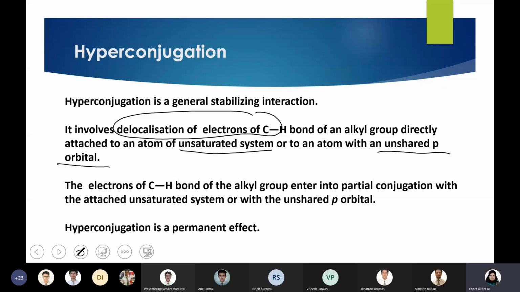So here what happened? The electrons of the CH bond entered into partial conjugation with the attached unsaturated system or with the unshared p orbital. I hope the definition is clear now, as we discussed the example.